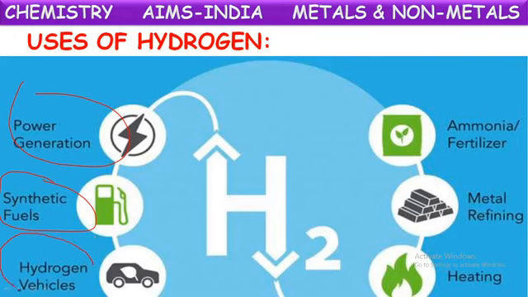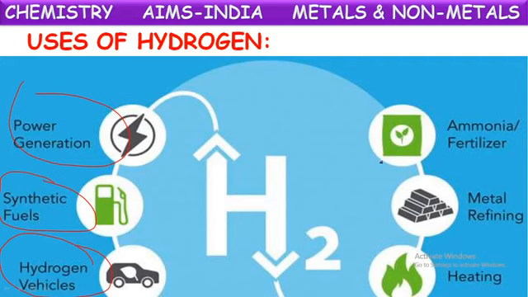And nowadays we're getting advanced technologies, vehicles which are running with certain gases like hydrogen. Those are called hydrogen vehicles, pollution free, eco friendly, because they won't produce any harmful gases like carbon dioxide. When hydrogen burns, it produces only water vapor, which is harmless to us. So nowadays hydrogen vehicles are coming. In those vehicles, hydrogen is used as fuel.